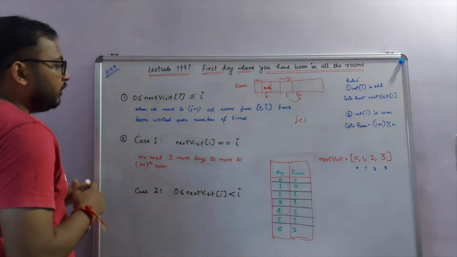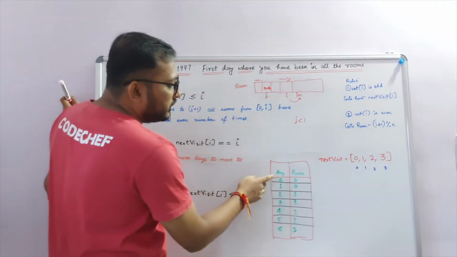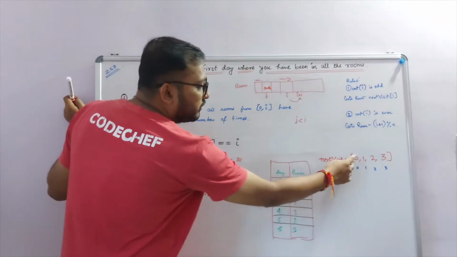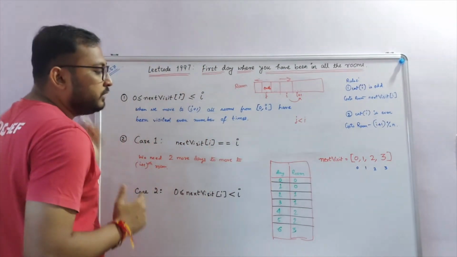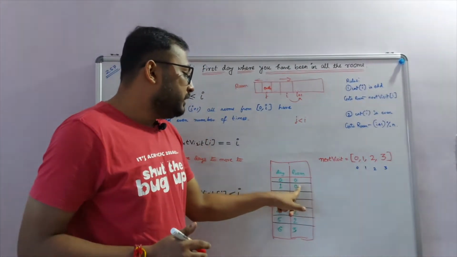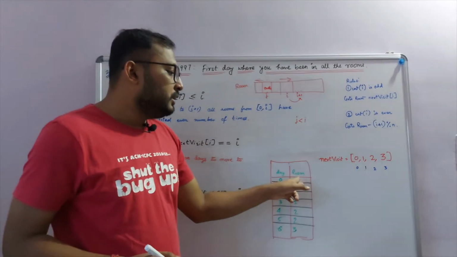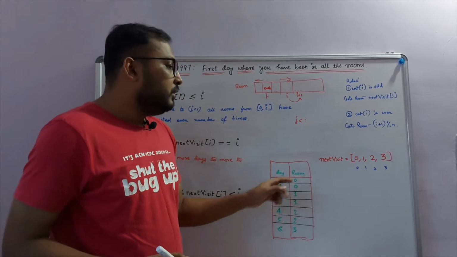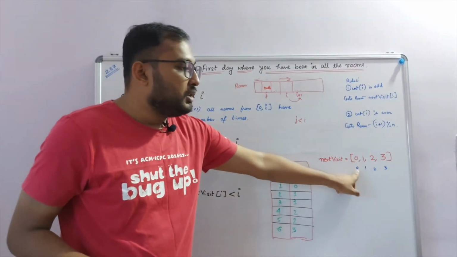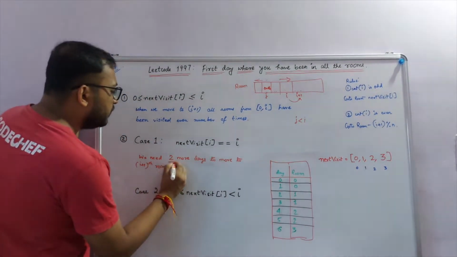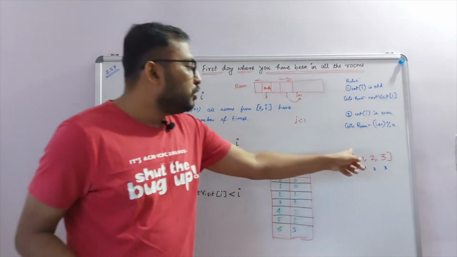Okay, now let's see the answer. At day 0 we start with room 0. At day 1 again we move to the same next visit of 0, so we have to visit the room 0 itself. At day 2, since the visits are even, we move to the next room. So that means it took us exactly 2 days to move to the next room when next visit of I is equal to I, that is next visit of 0 is equal to 0. So it took us exactly 2 days to go from 0 to 1.